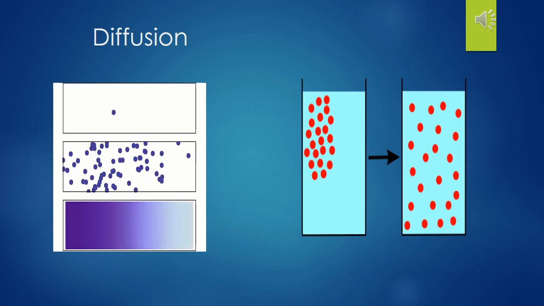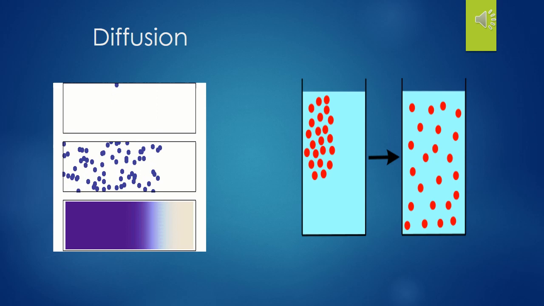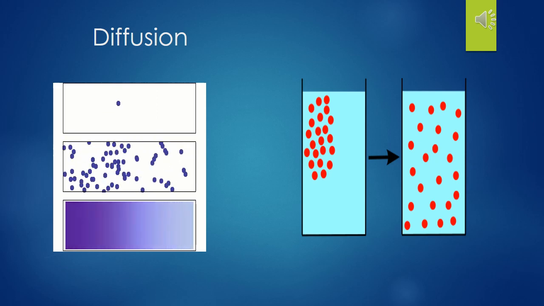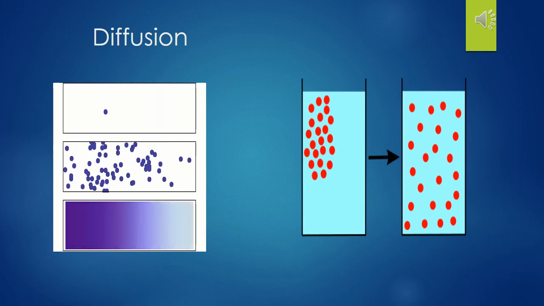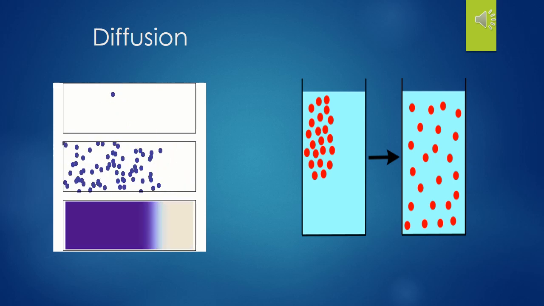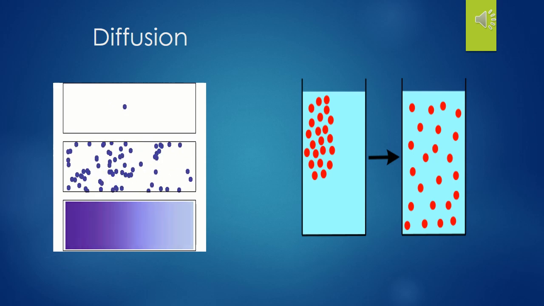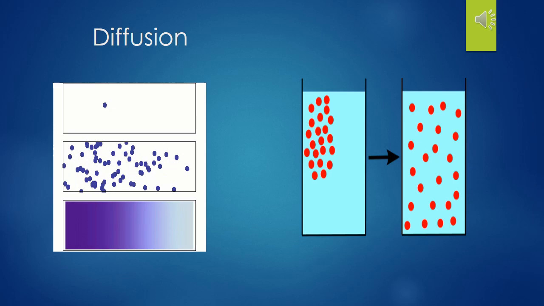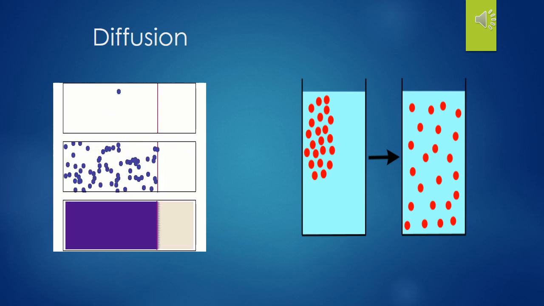This picture indicates the mechanism of diffusion. So here it represents that diffusion is a movement of substance, right? Movement of substance from an area of higher concentration to an area of lower concentration. Diffusion happens in a liquid or a gas because the particles move randomly from place to place. Diffusion is an important process for living things. It controls how substances move in and out of the cells.